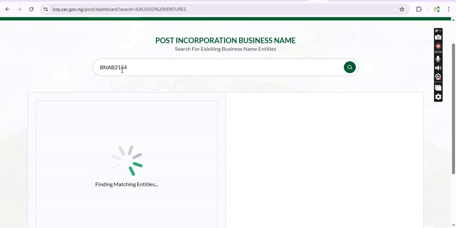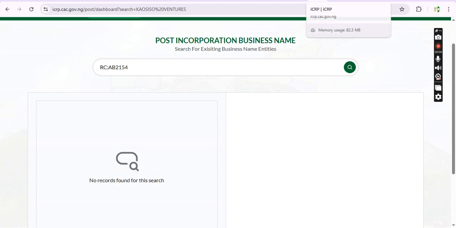I searched, it's still the same thing. I included RC, still the same thing. I included semicolon, still the same thing. So like this will also cost us another follow-up on CAC.